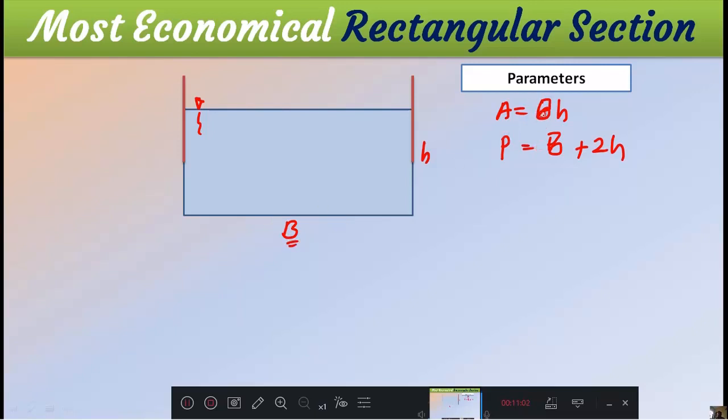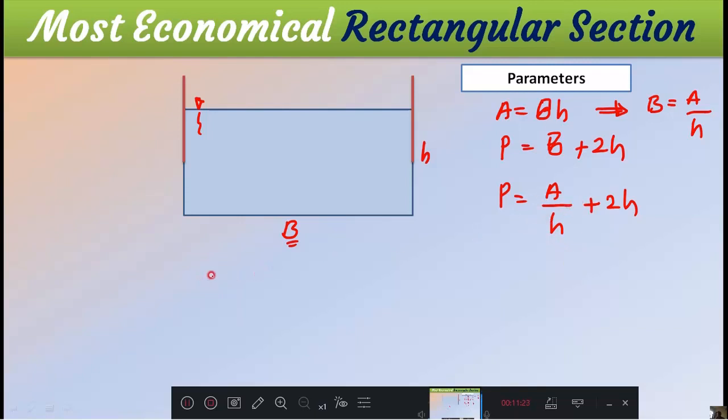But this B I can write from this equation, that is B is equal to A by H, also means perimeter which is depending on B, but B is depending on H. Therefore P is equal to A by H plus 2H. Okay, this is the perimeter.